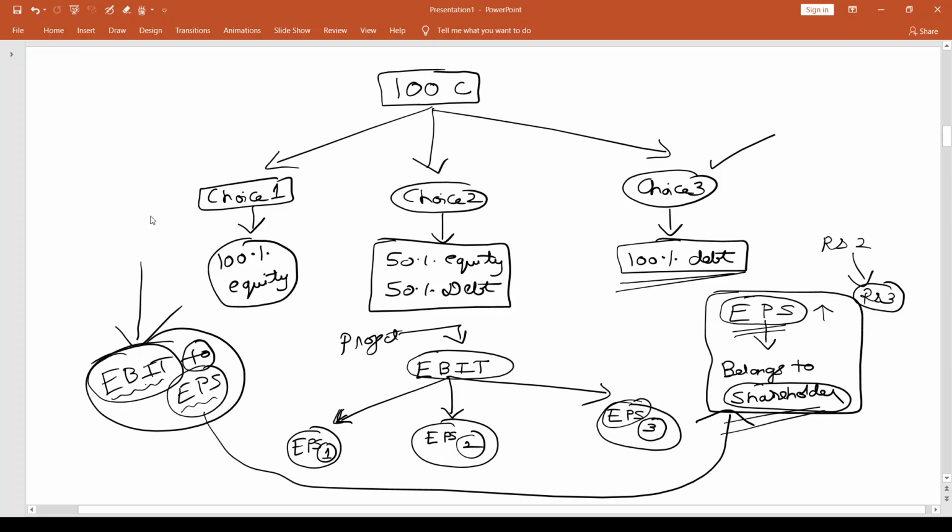Probably they might say, well, EBIT to EPS analysis asks me to pick choice 3 and that gives the highest EPS, but the shareholders could feel, let me go with choice 2, which gives me a little lesser EPS, but the risk I take is also lesser. That is something shareholders might feel. So what I want to convey is that EBIT to EPS analysis is one way of looking at things, and I would not call it the only way. We need to look into several factors together and take a decision. But in our course of study, we try to look at each one of these considerations and understand the concepts around them. So this is an important point regarding this analysis.